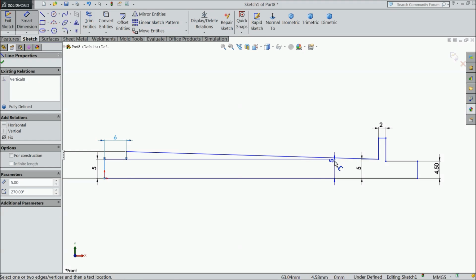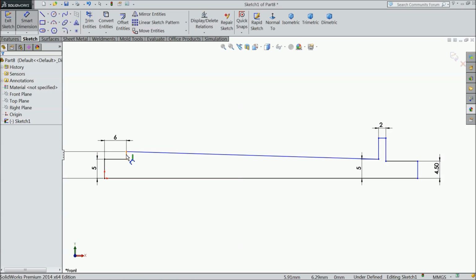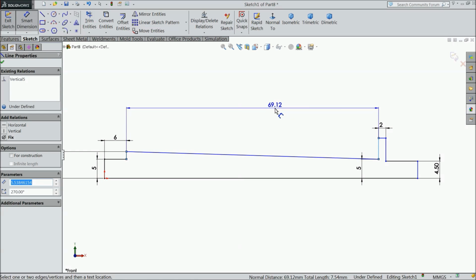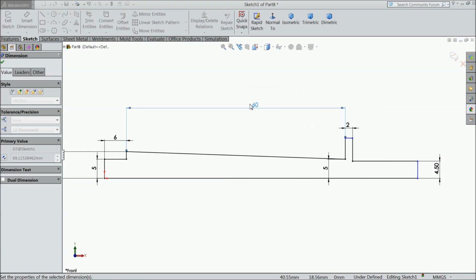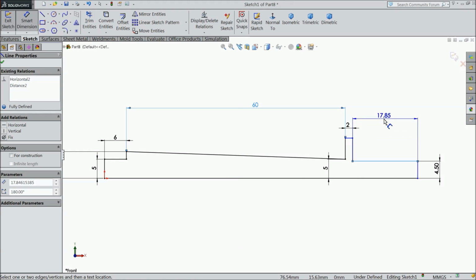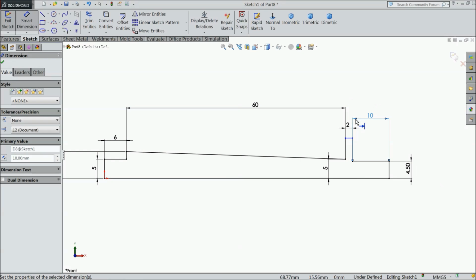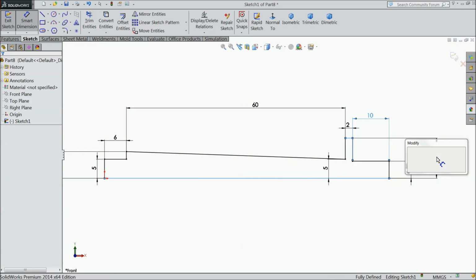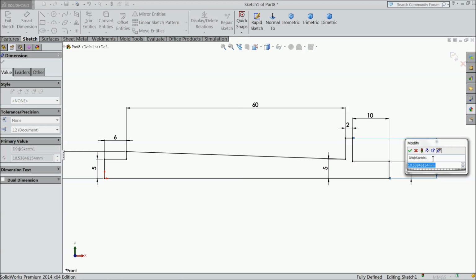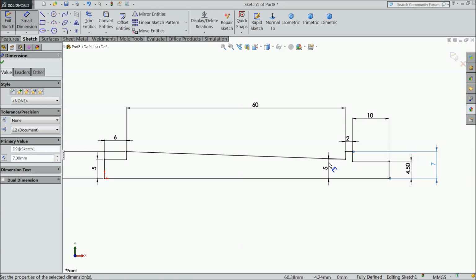and the length from this point to this point 60 mm, 10 mm, and select this height 7 mm. Now our geometry is fully defined.